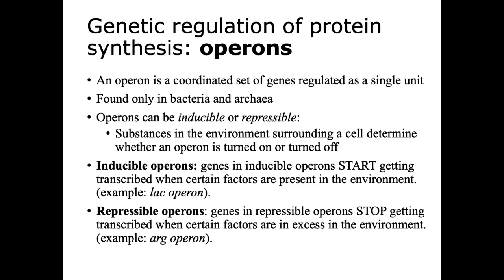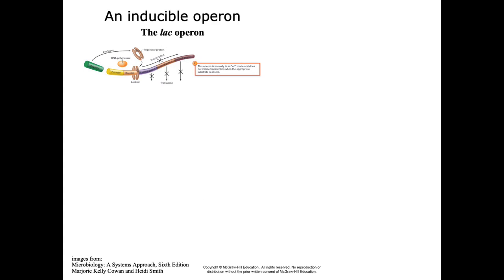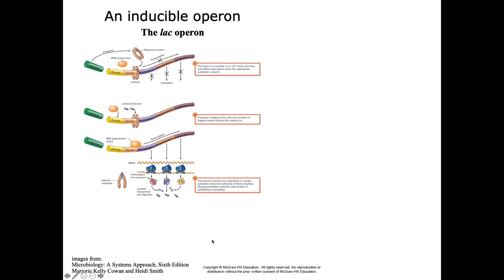The classical example of an inducible operon is the Lac Operon. Most of the time the Lac Operon is off. And in the off position, the repressor protein is bound to the operator of the operon. This essentially locks the operon in the off position as RNA polymerase is prohibited from binding to the promoter and initiating transcription. However, when a bacterium possessing the Lac Operon finds itself in the presence of lactose, a series of